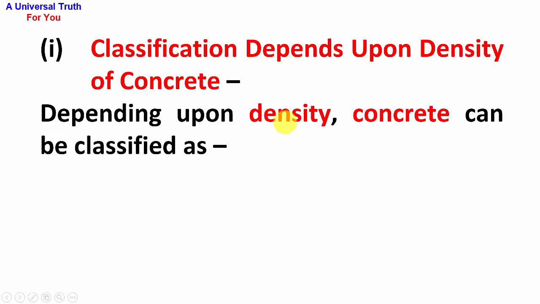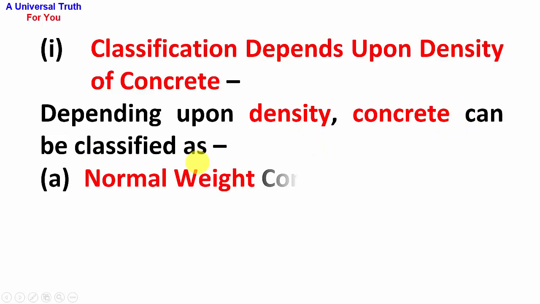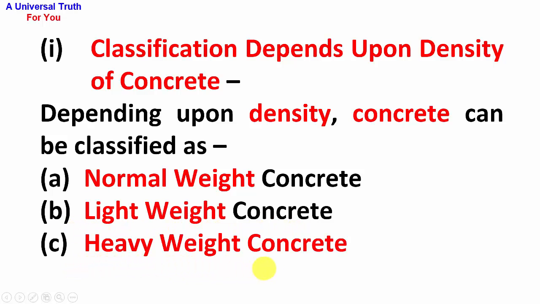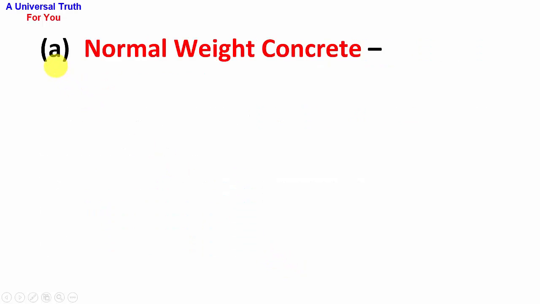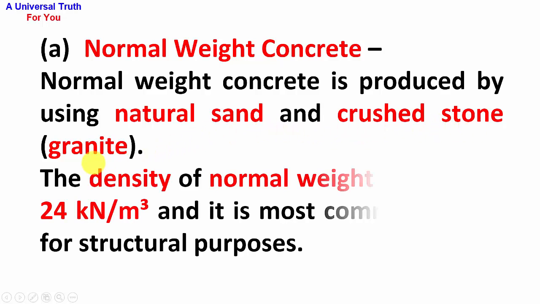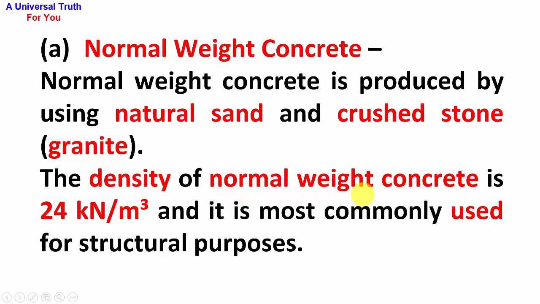Depending upon density, concrete can be classified as A point, normal weight concrete; B point, lightweight concrete; C point, heavyweight concrete. A point, normal weight concrete. Normal weight concrete is produced by using natural sand and crushed stone, granite. The density of normal weight concrete is 24 kilonewton per meter cube and it is most commonly used for structural purposes.